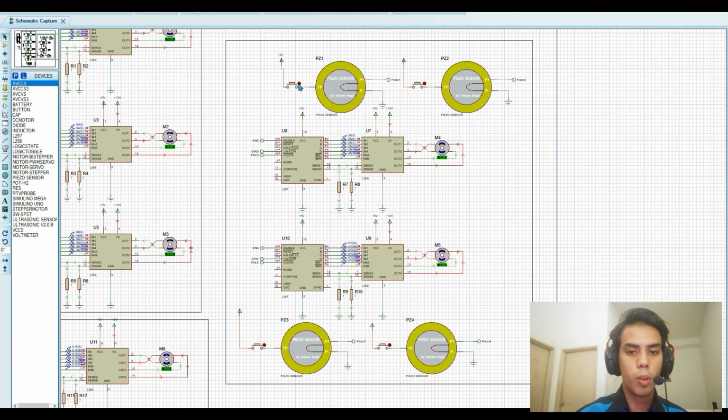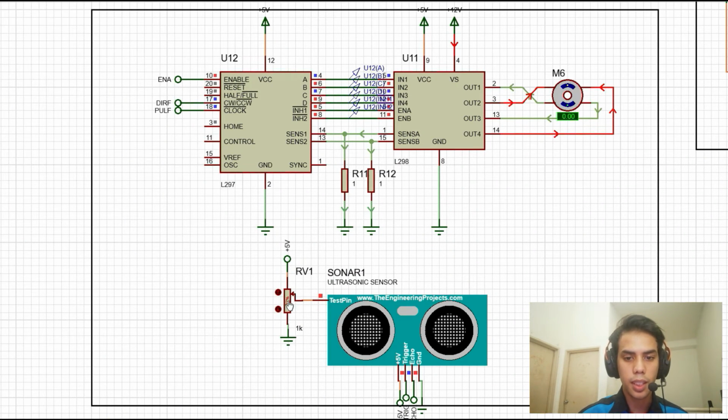This is the circuit connection for the mobility node subsystem. It consists of 2 stepper motors for controlling the left and the right wheel. The motor is controlled by the pressure sensor. Next, this is the circuit connection for the polybag grabber. It consists of 1 stepper motor to control the grabber and also 1 ultrasonic sensor to sense the polybag.